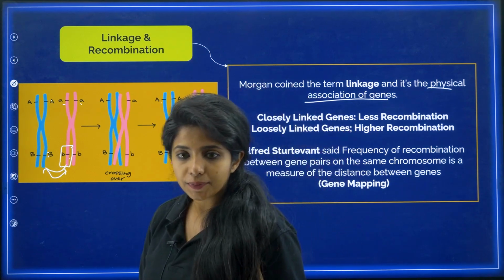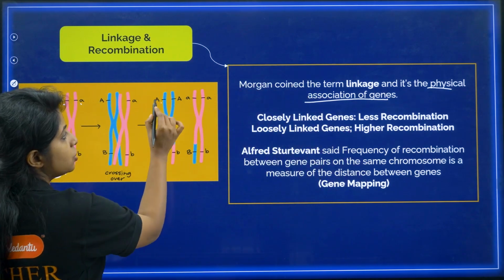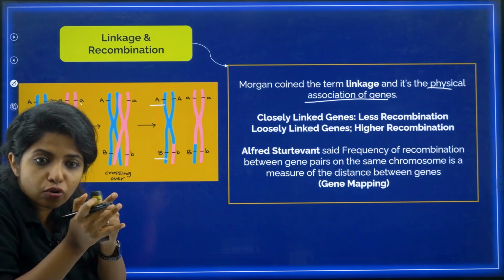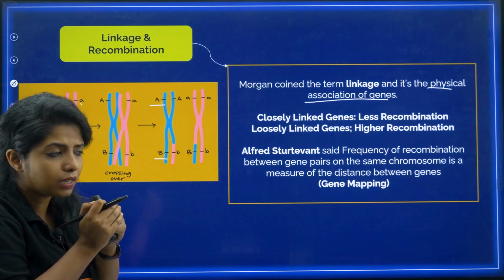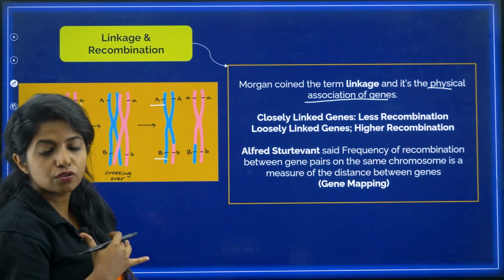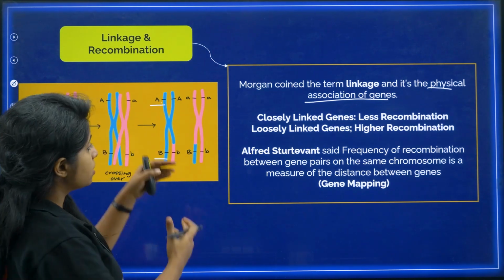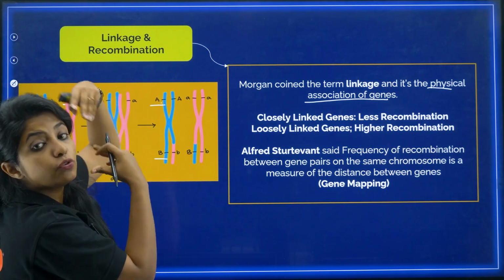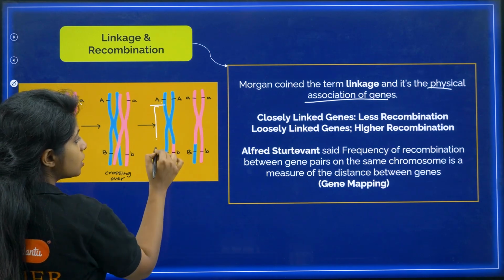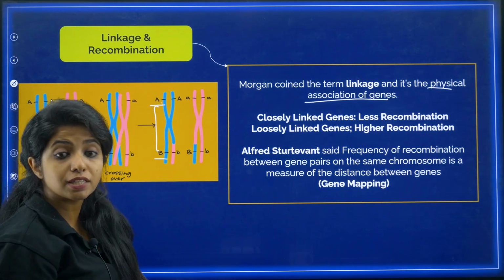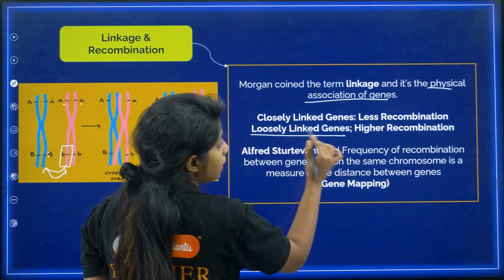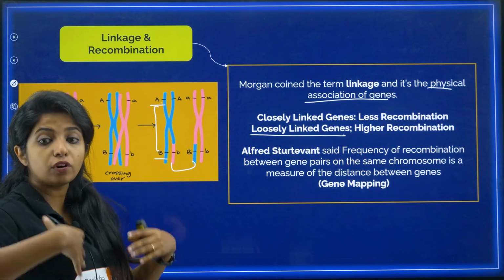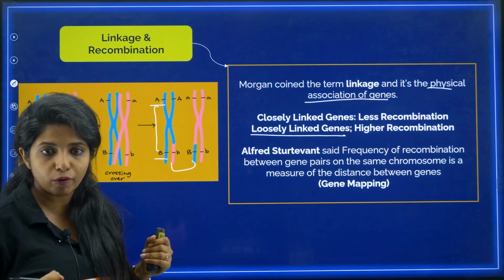Why was this happening? Because the genes which were over here, my dear children, are not closely linked. They are not close to each other. If they were closely linked, probably both of them would have gone together. There is no new combination that you would be seeing. But since they are very far from each other, certain segments can be interchanged and you get new combinations. So what do you call these genes which have a longer distance between them? You call them loosely linked genes. And when you have loosely linked genes, you see more recombinations, new combinations.